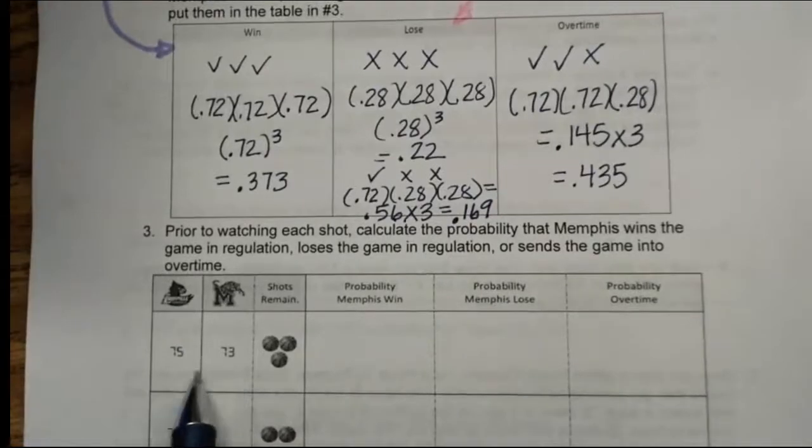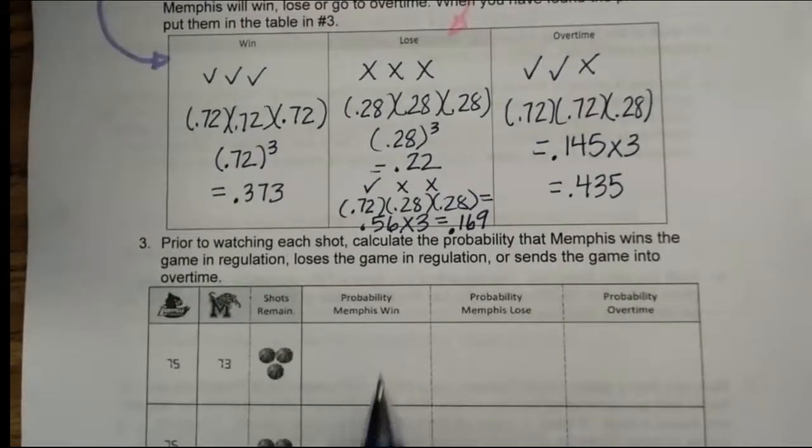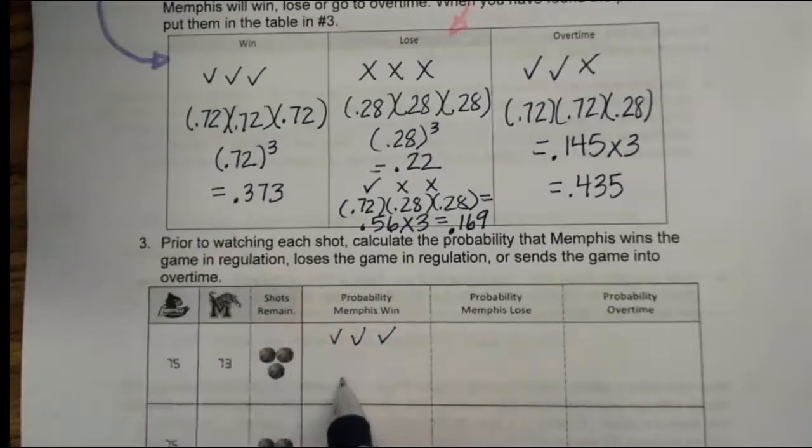So the score is currently 75 to 73. We have 3 balls that we can throw. So the probability of Memphis winning, the only way they're going to win is if they make all 3 shots, and we already calculated that to be a 0.373 probability.